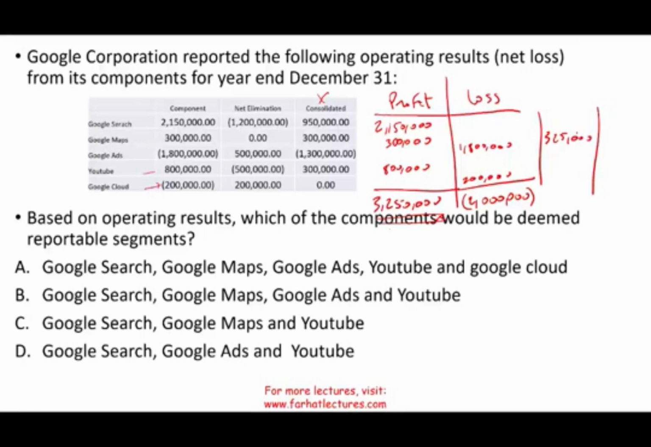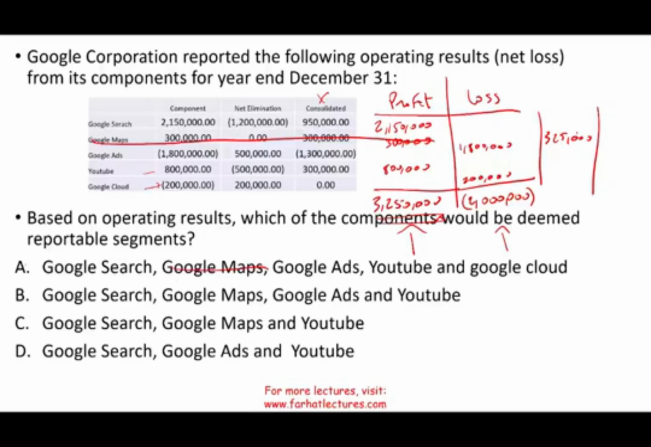How did I come up with this? I took the greater of the total profit or the total loss, the absolute value of the greater, which was the profit, multiplied by 10%. Now, the reportable segments are the segments that exceed this number. For example, we can take out Google Maps. Google Maps is 300,000. Google Maps is out. Therefore, let's take out Google Maps from all the answers.